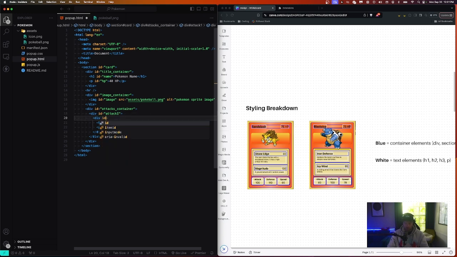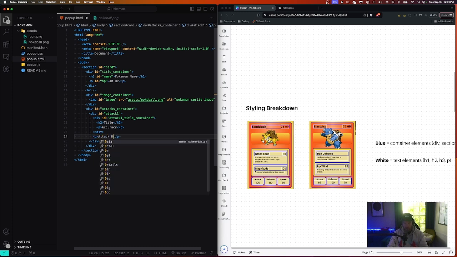And then this ID is attack 1 underscore title underscore container. So that's the container for the title. And then below that, we're going to have a paragraph, just a P tag, that's going to have attack description.